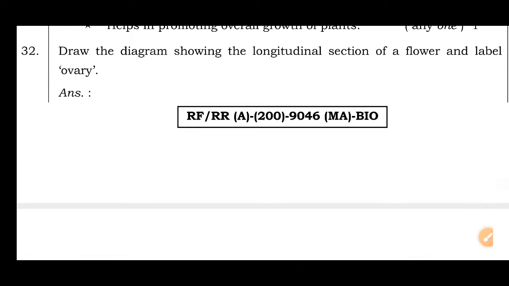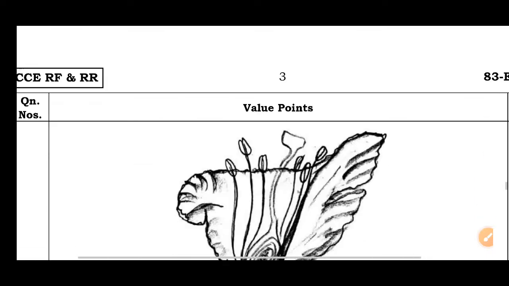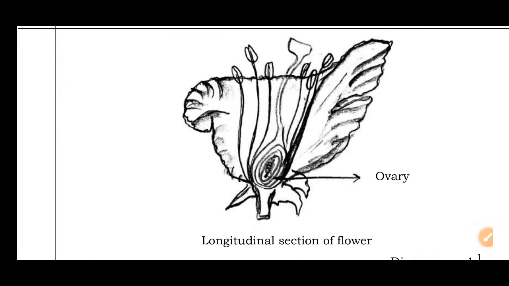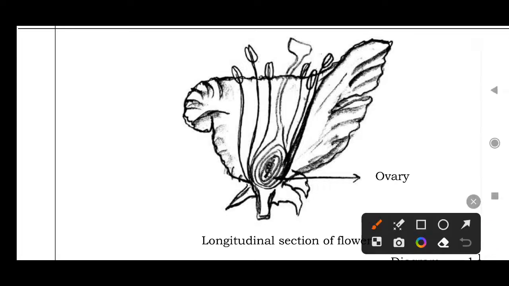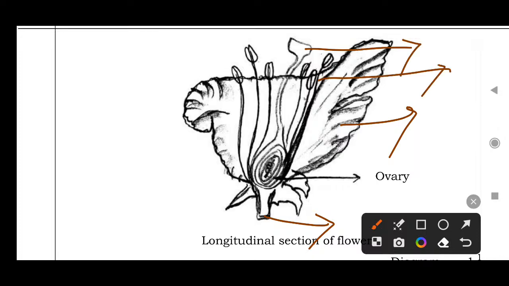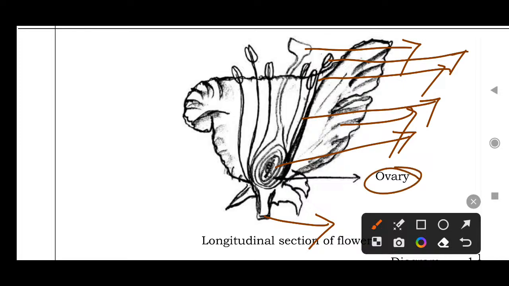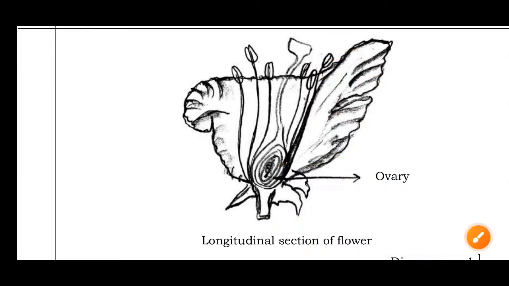Draw the diagram showing the longitudinal section of a flower and label the ovary. This is the longitudinal section of a flower: stalk, petals, style, then stigma. Here anthers are there, these are pollen tubes, and this in the middle is the ovary. In the ovary, ovules are there.